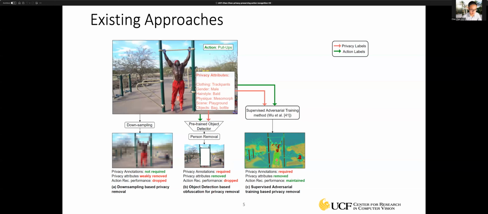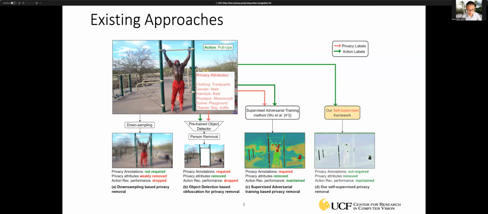One limitation is that it is a supervised approach. It requires privacy annotation. We propose a self-supervised framework, which does not require privacy annotation, and it is able to remove the privacy attribute and at the same time maintain the action recognition performance.